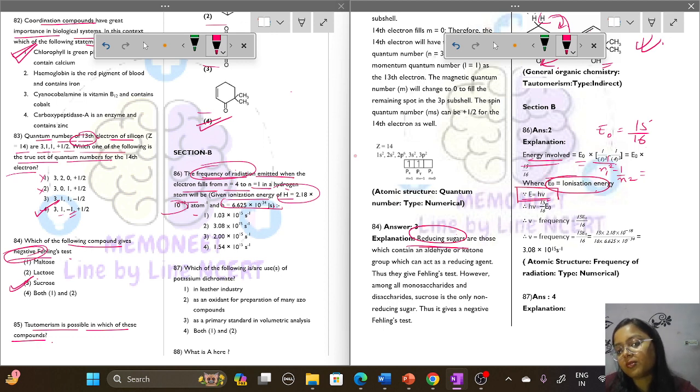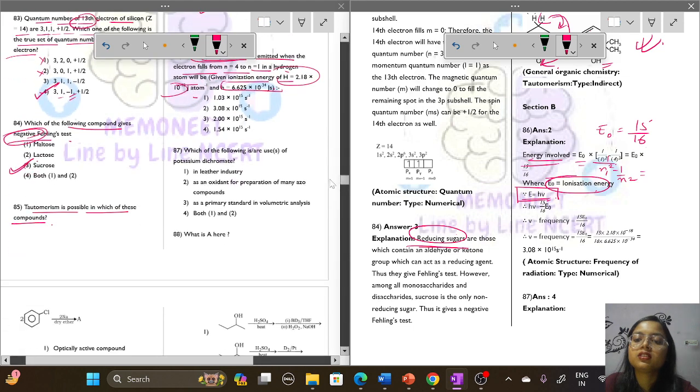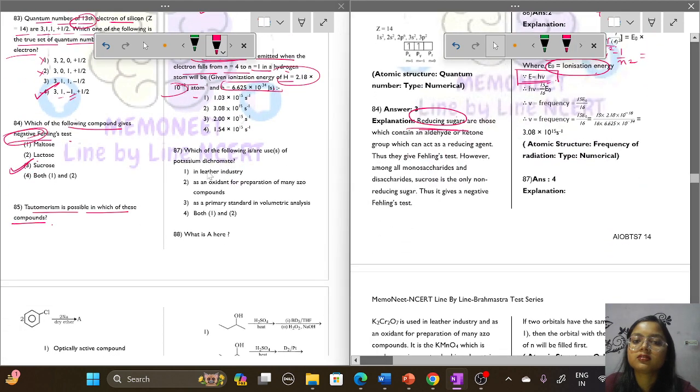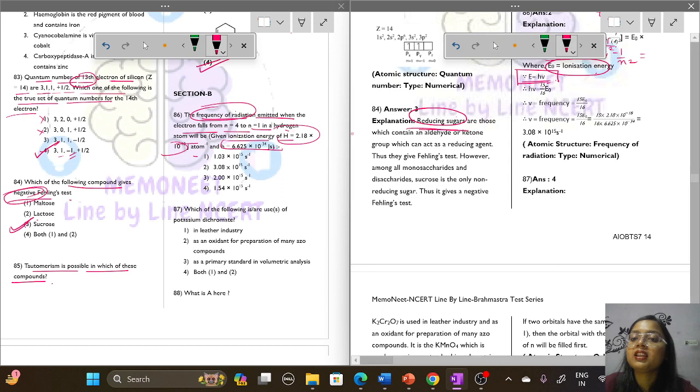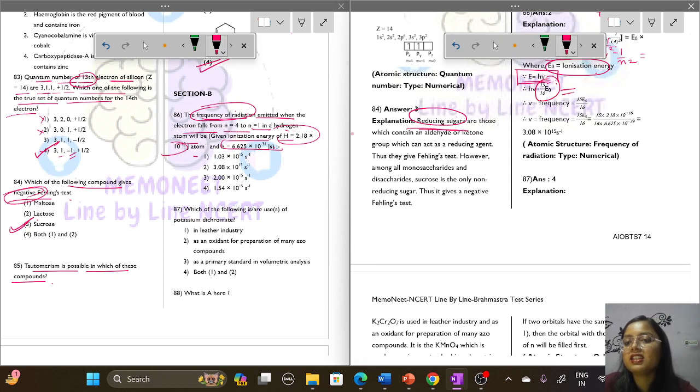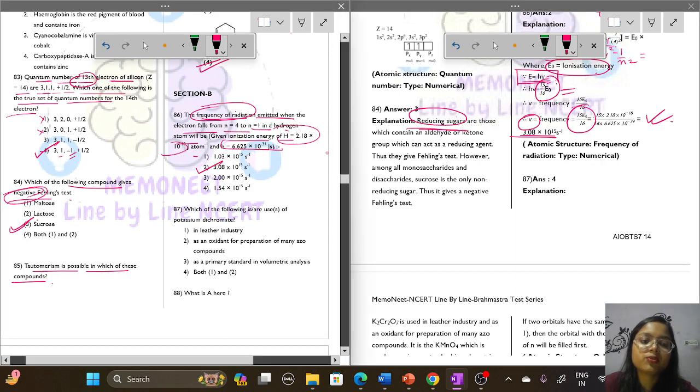We are using this formula, E is equal to h nu. E we have calculated as 15 by 16 E naught. So on calculating, the formula for nu will be 15 E naught by 16 h, and on calculating this we will get 3.08 into 10 to the power 15 as the answer. So question number 86 has 3.08. Option number 2 will be the correct option.